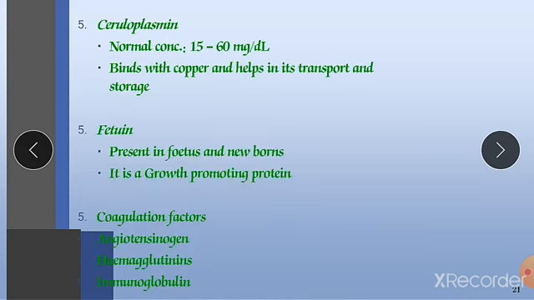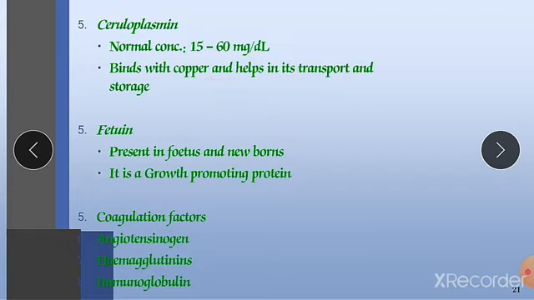Ceruloplasmin. This ceruloplasmin is one of the fatty acid carrier proteins, and it is having the genes for ceruloplasmin. Its normal concentration is 15 to 16 mg per dl. It binds with the copper and helps in its transport and storage.